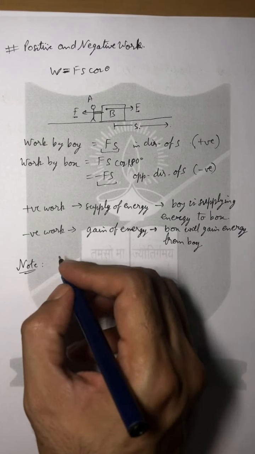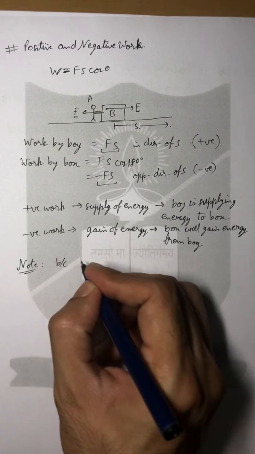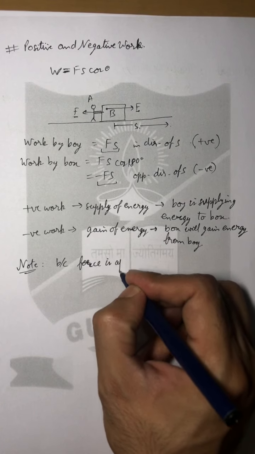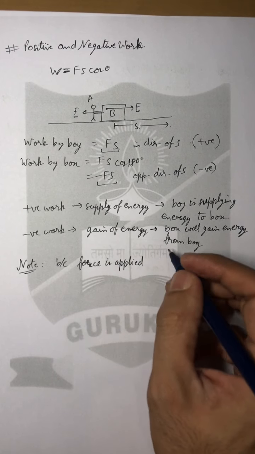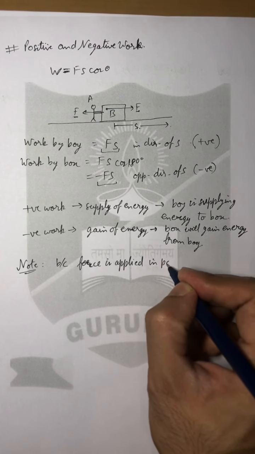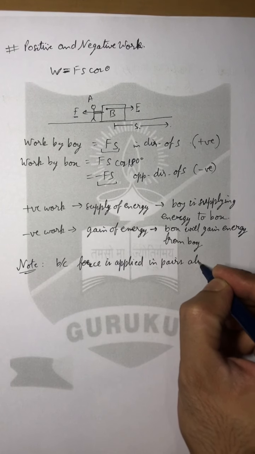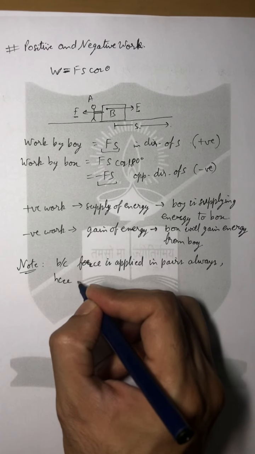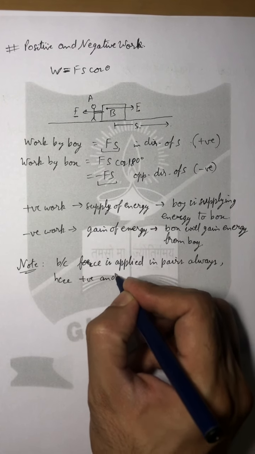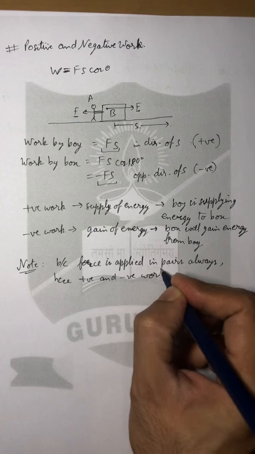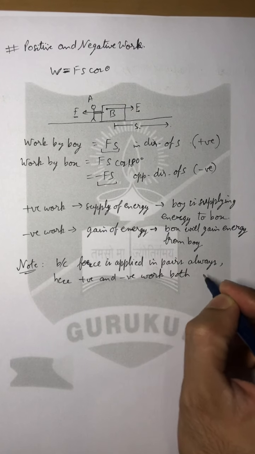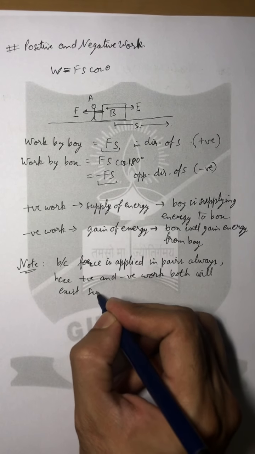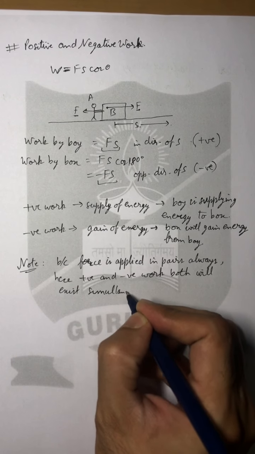Now we can write a note here, the same thing that we just studied: because force is applied in pairs always, hence positive and negative work both will exist simultaneously.